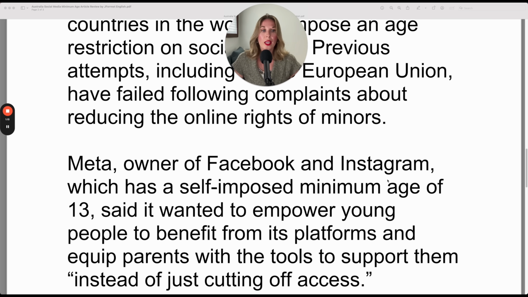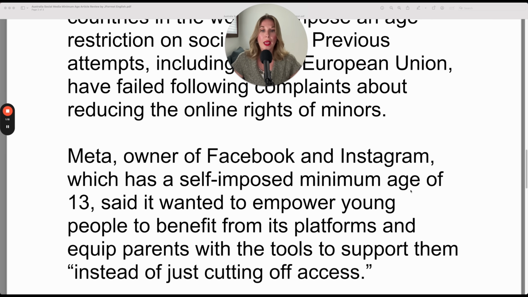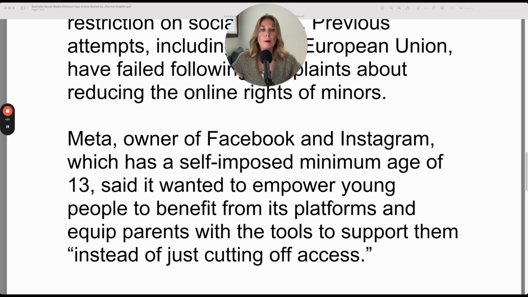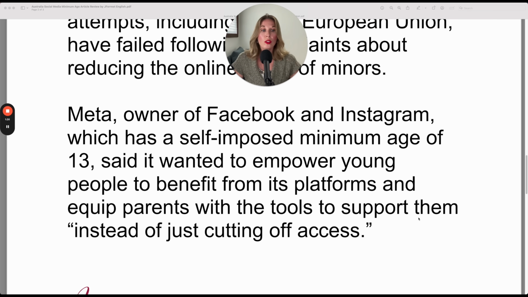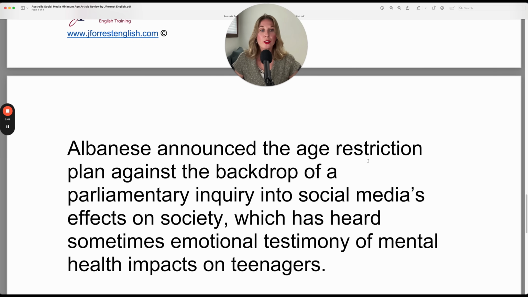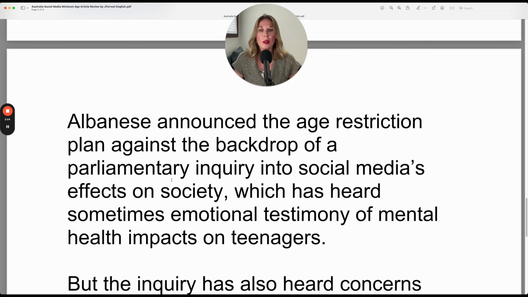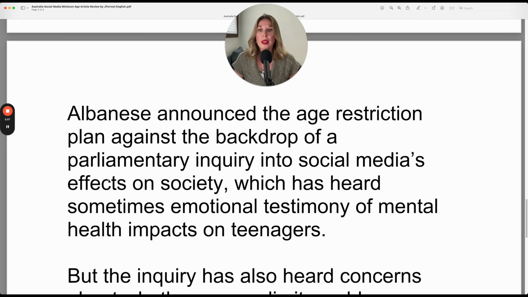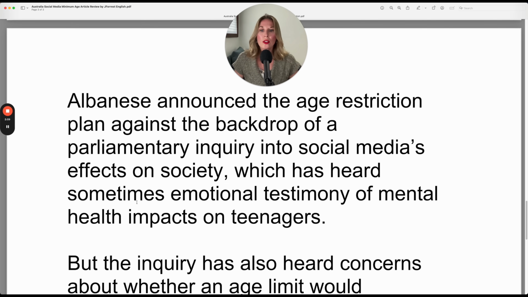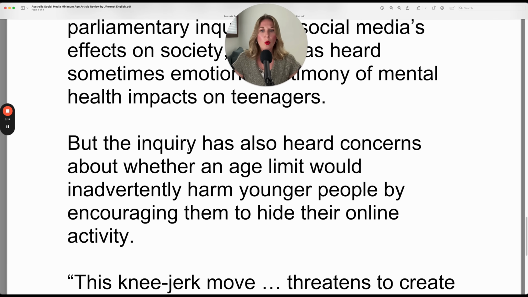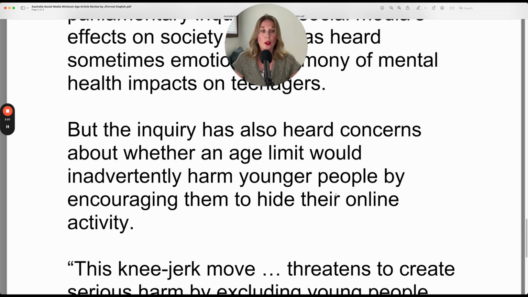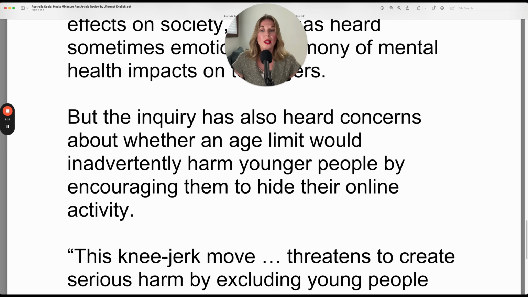Meta, owner of Facebook and Instagram, which has a self-imposed minimum age of 13, said it wanted to empower young people to benefit from its platforms and equip parents with the tools to support them instead of just cutting off access. Albanese announced the age restriction plan against the backdrop of a parliamentary inquiry into social media's effects on society, which has heard sometimes emotional testimony of mental health impacts on teenagers. But the inquiry has also heard concerns about whether an age limit would inadvertently harm younger people by encouraging them to hide their online activity.